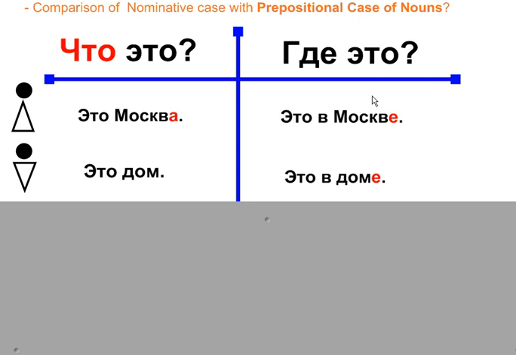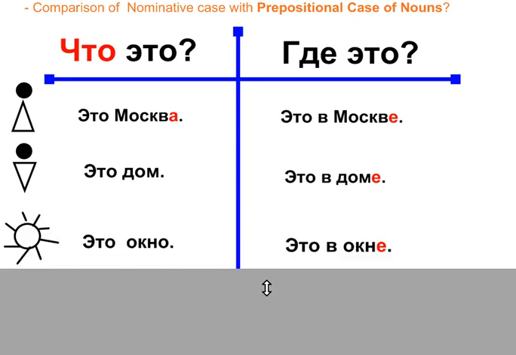Где? Where is your house? Or where is it? Это в доме. For example, a party. Where's the party gonna be? The party is gonna be in the house. В доме. So this is the statement of what it is, and this is where it is.